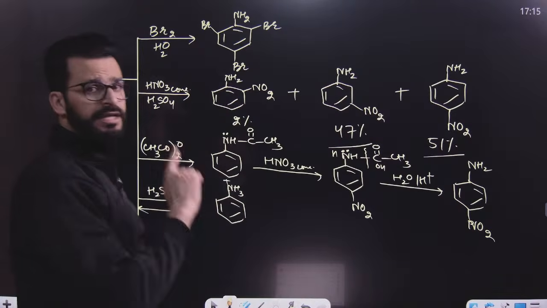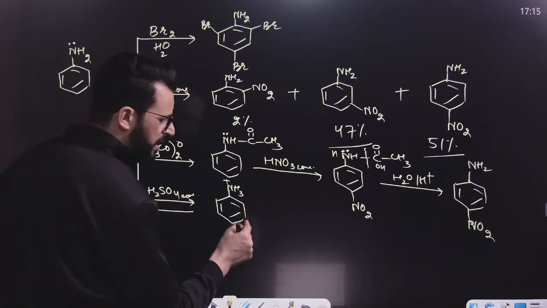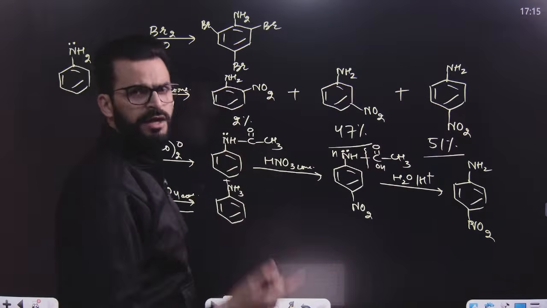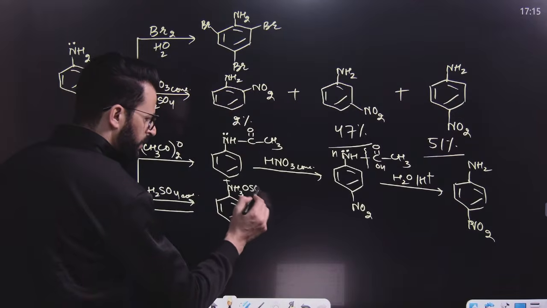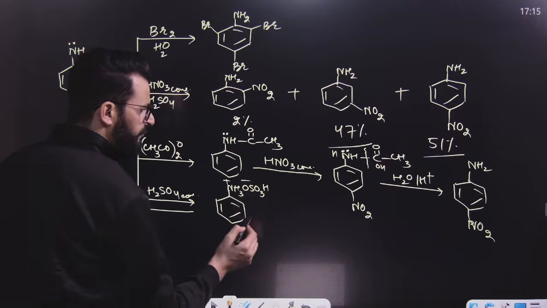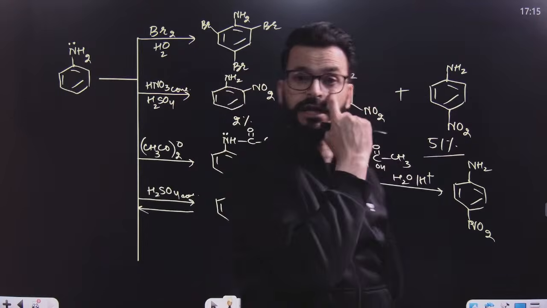Once anilinium ion is formed, then SO3H can be attached to meta position as well. That means ortho, meta, para, all products can be formed. But remember, when ortho, meta, para will be formed, most stable will be para. That means thermodynamically controlled is para.